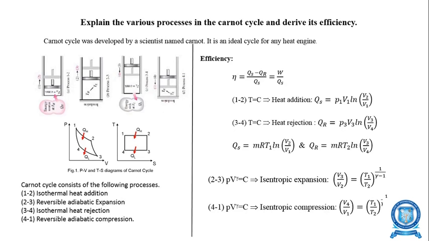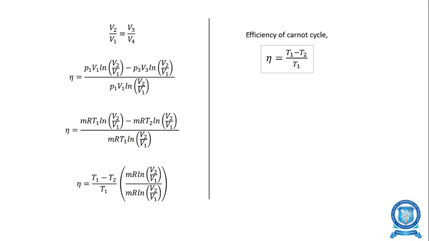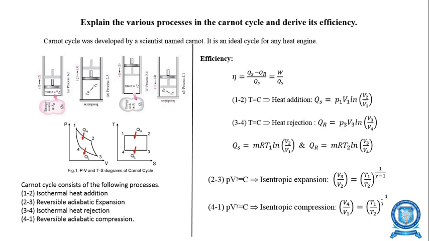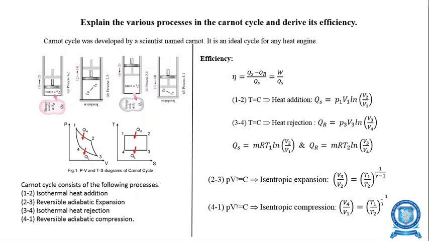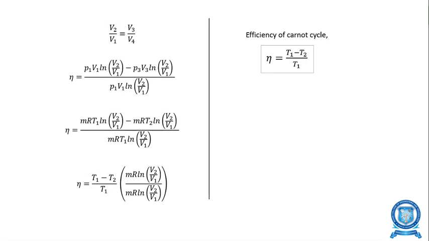Why? V2 by V1, at process 1 to 2 while the heat is added, we are considering the volume ratio V2 by V1, which is equal to V3 by V4. This is nothing but the volume ratio of heat addition being equal to the volume ratio of heat rejection. That's why we are putting V2 by V1 equal to V3 by V4.